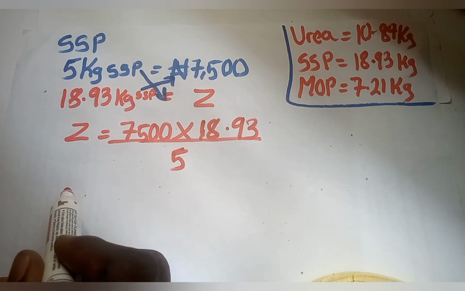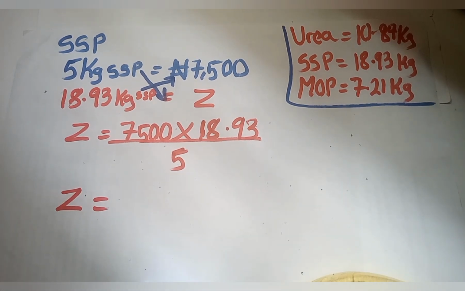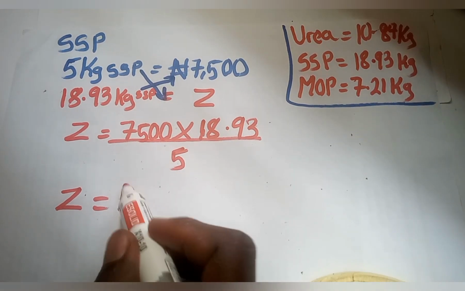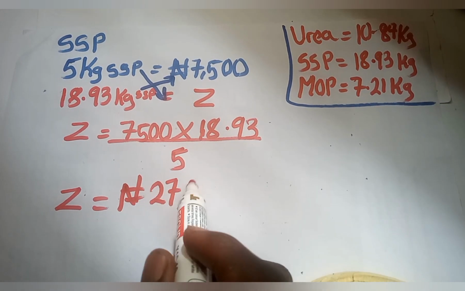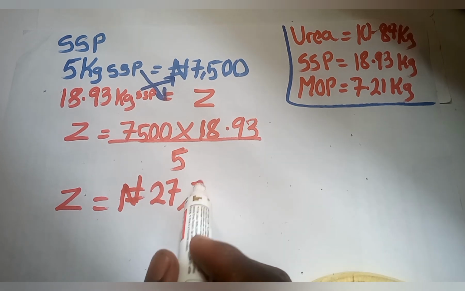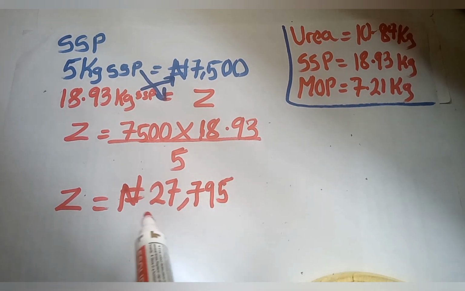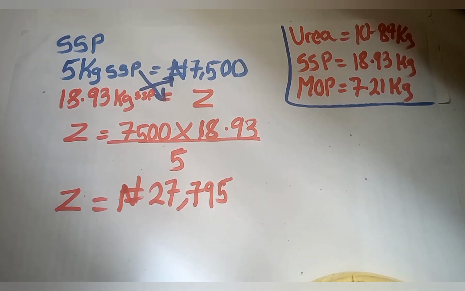If you punch your calculator, 7,500 multiplied by 18.93 divided by 5, the amount is 27,795 naira. So this is the amount of SSP that I'm going to be using. Don't forget, put that there.